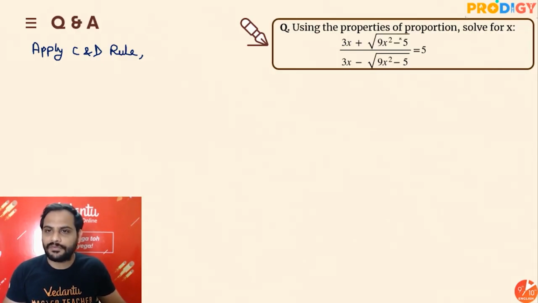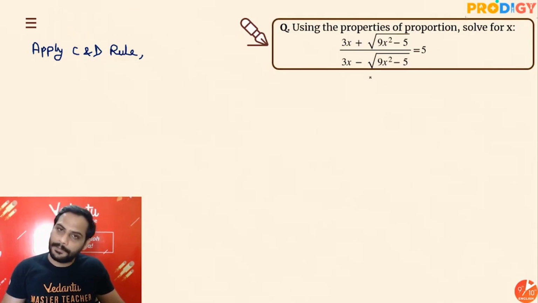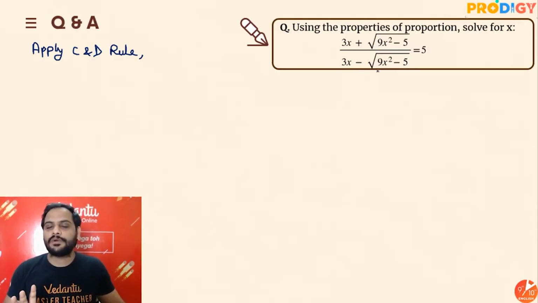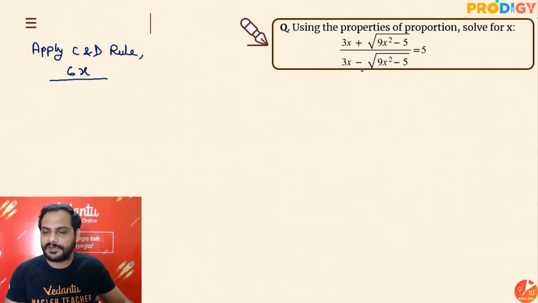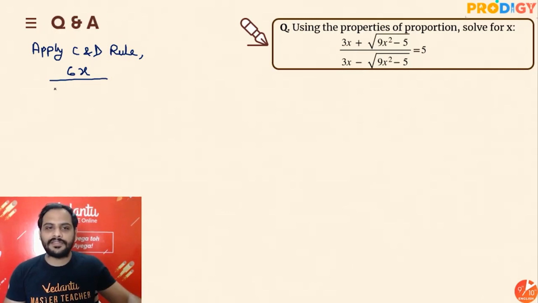So 3x plus square root of 9x square minus 5 plus 3x minus square root of 9x square minus 5. So this 9x square minus 5 square root part will be gone. So we are left with 3x plus 3x, which is 6x, divided by, if I subtract, it will change the sign. 3x will become minus 3x, it will become plus. So this time 3x will get cancelled and we'll get 2 times square root of 9x square minus 5.